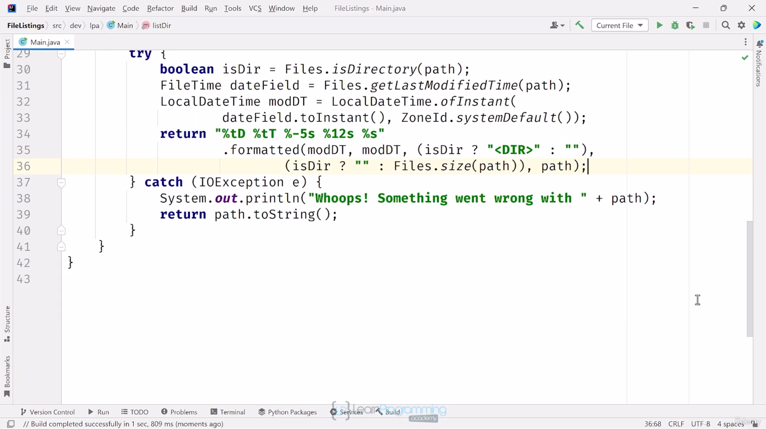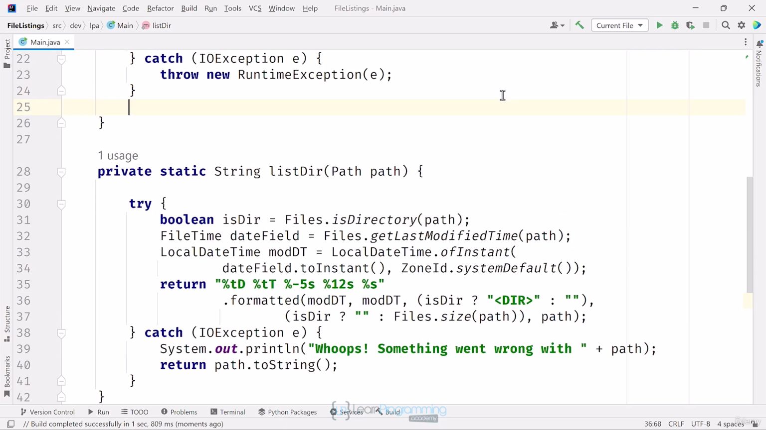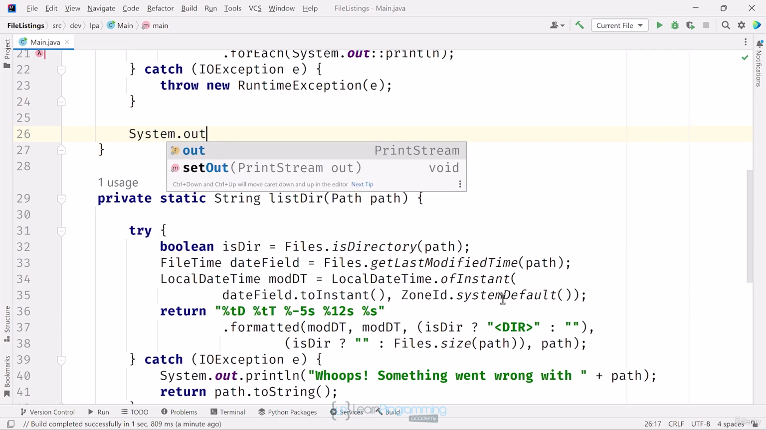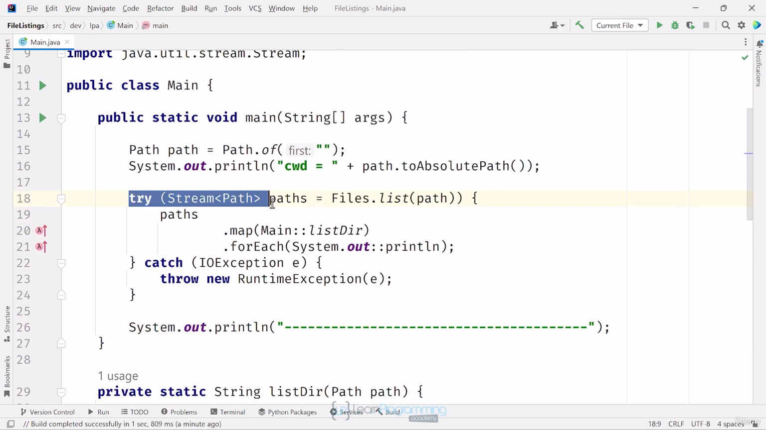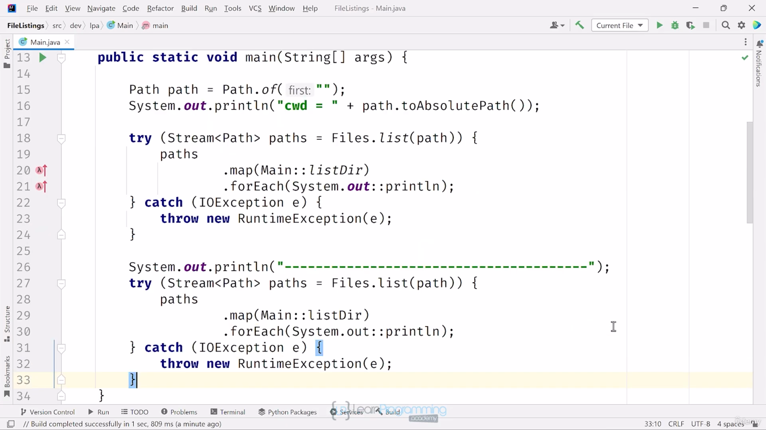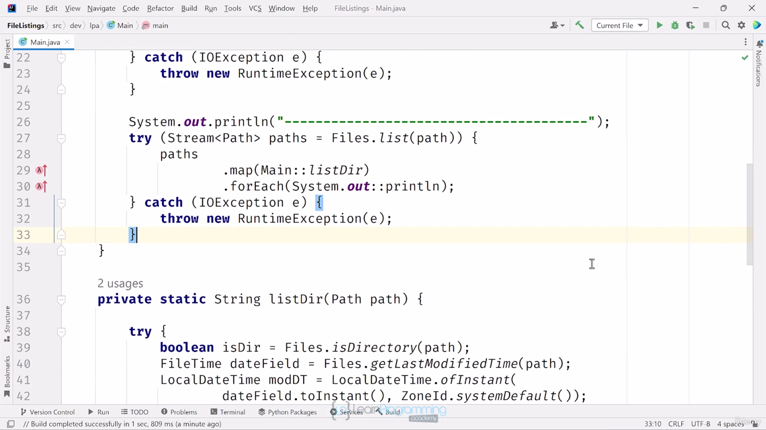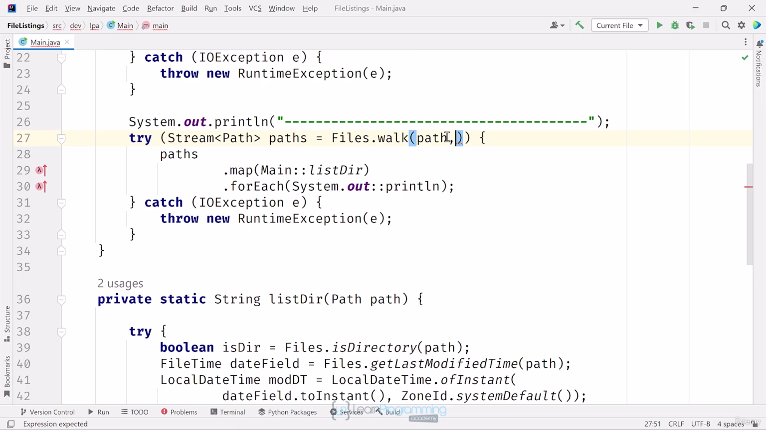There's another method on Files that's similar to list. This one is called walk. Let me set this up. I'll first print a separation line to split the output in the main method. I'll copy the entire try-catch block that uses Files.list and paste a copy below my separator line. I'll change the method from list to walk, and I'll add a second argument, an integer, which I'll just make 1 to start. I'll explain this in a minute.